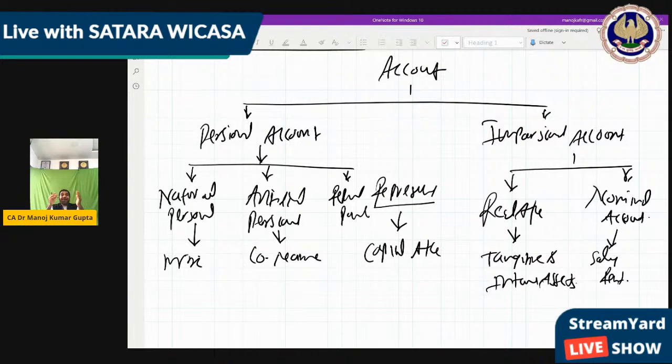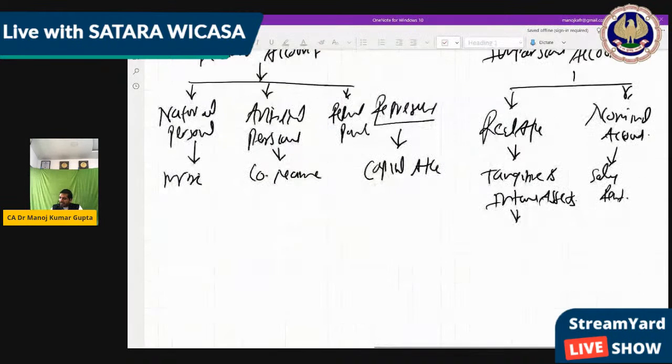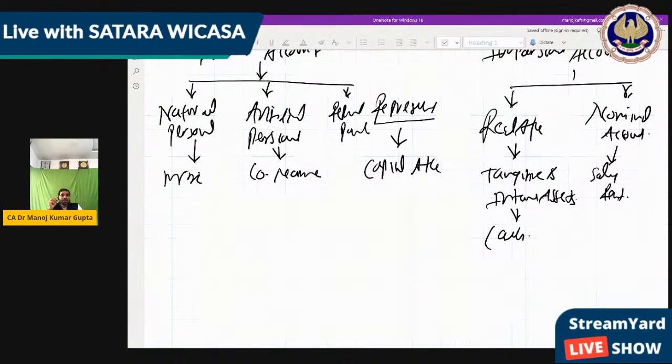So what is difficult in this part? You have to identify these things, whether it's personal or impersonal. There are a lot of things where we have confusion, like cash account. Is cash real or not? You can say yes, cash is real. But if bank is there, bank is also equal to cash. But what they say is bank cannot be real. We have a bank account. We don't have any cash, but still we can use net banking and we can make the transaction.